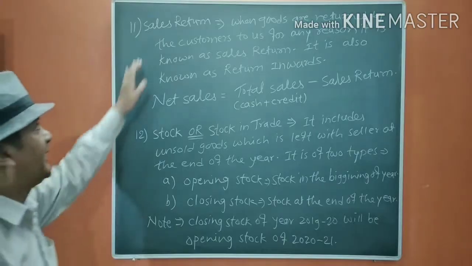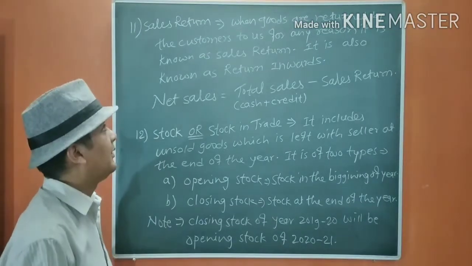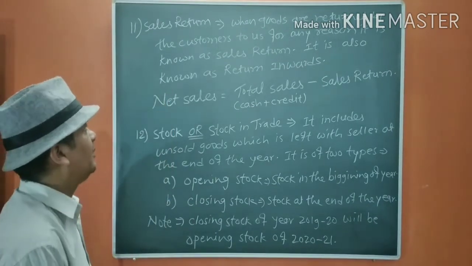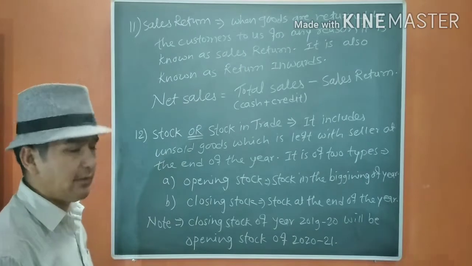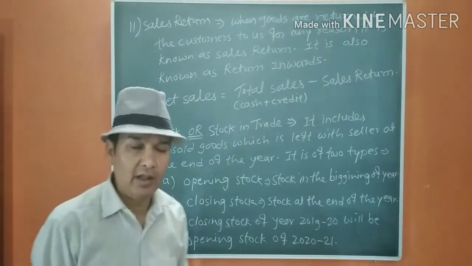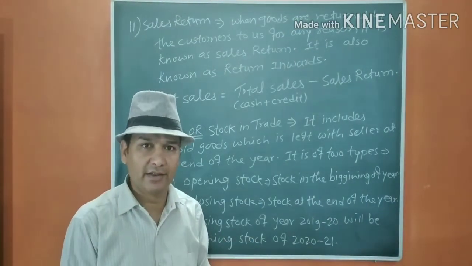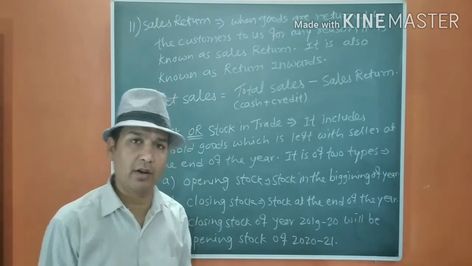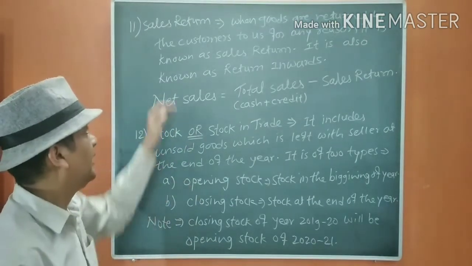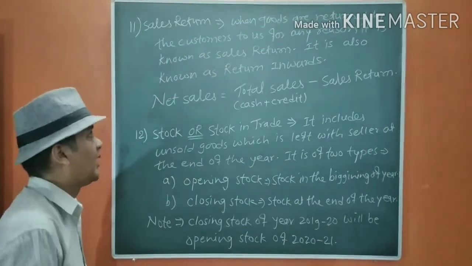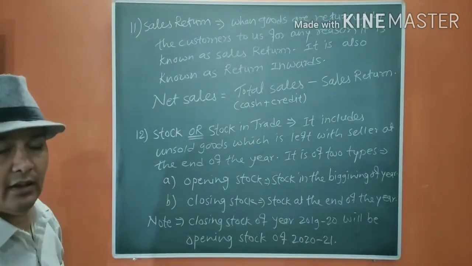The next term is sales return. When goods are returned by the customers to us for any reason, the reasons are the same. It may be due to heavy price, change in the material, defective goods or late delivery. So many things are there. It is known as sales return. It is also known as return inward.